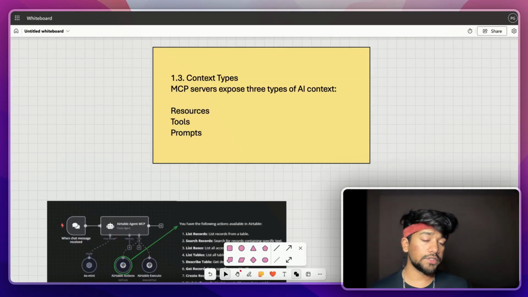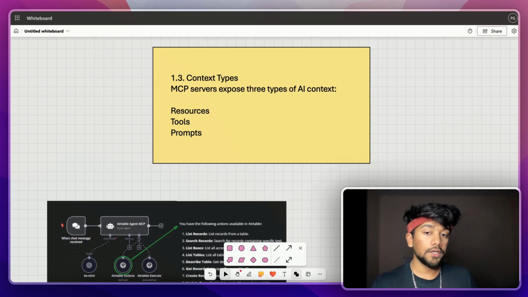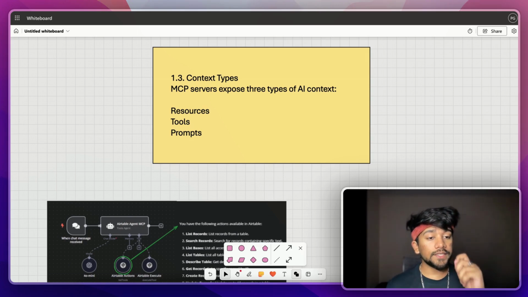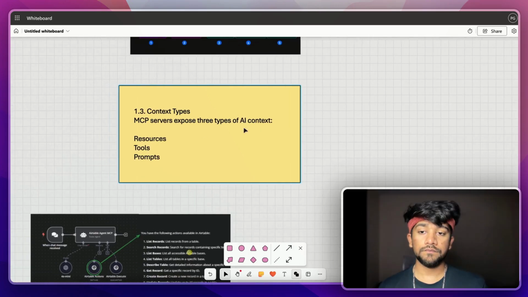So these are resources. Now what are tools? After we have fetched what all things it can do, the next task is to do it. So tools is basically the part where we give a particular action, such as send this email to the user. We tell the server that you have to use this particular tool and this is the data, and using all this information, do the particular task. And this is what tools are.